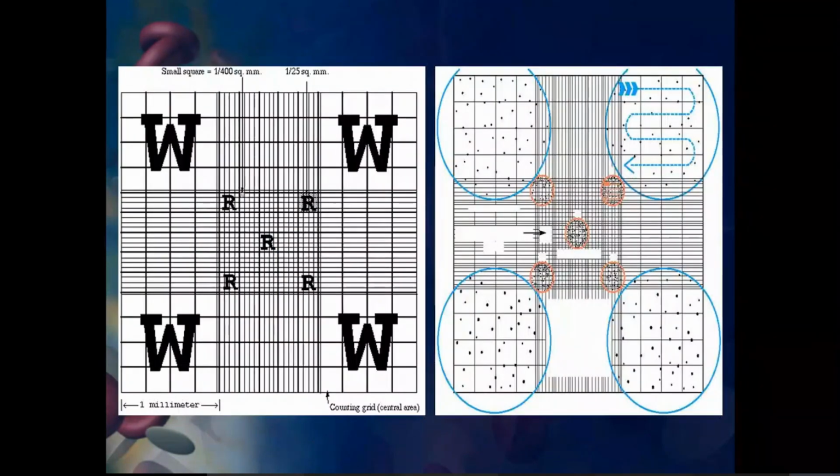You see here, the chamber looks like this. This is the portion where we can go and read the cell number. We are going to read all 4 corners of the middle square, which is already subdivided into some other squares. And then you can also see the middle one.